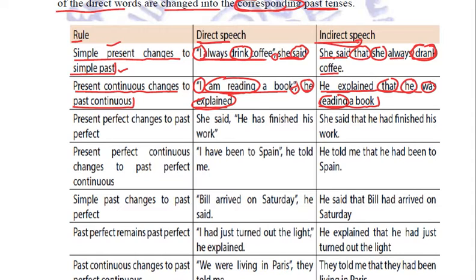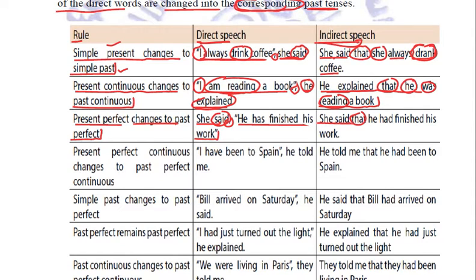Third example is the present perfect, which changes to the corresponding past perfect. For example, she said, "He has finished his work." The reporting verb is in past tense, so we'll write "she said" as it is. The comma will be replaced by "that".